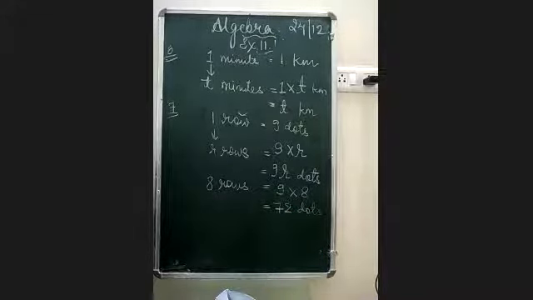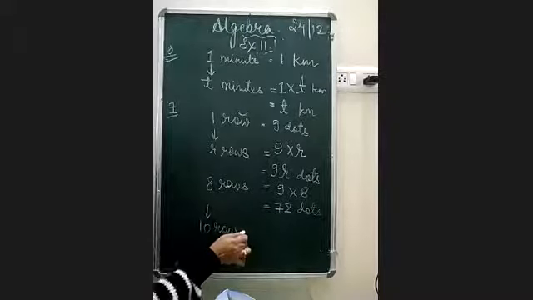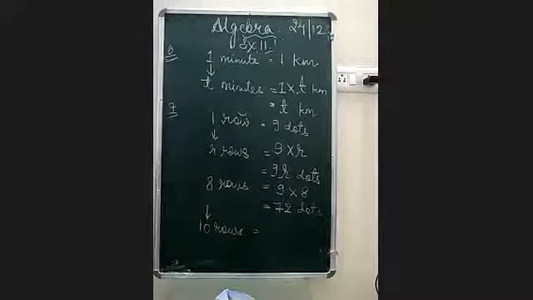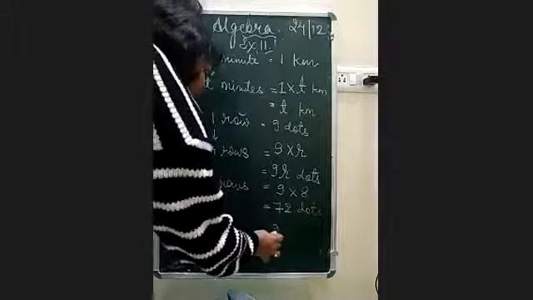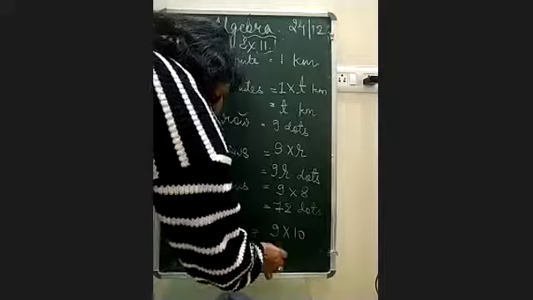Now, can you guess, beta, if you will have 10 rows, how many dots would be there? You just reply in the chat box. Nobody will answer orally. I want an answer from everyone in the chat box only. Yes, absolutely correct, beta. It would be 90. 90 means 9 into 10, which gives us 90 dots.